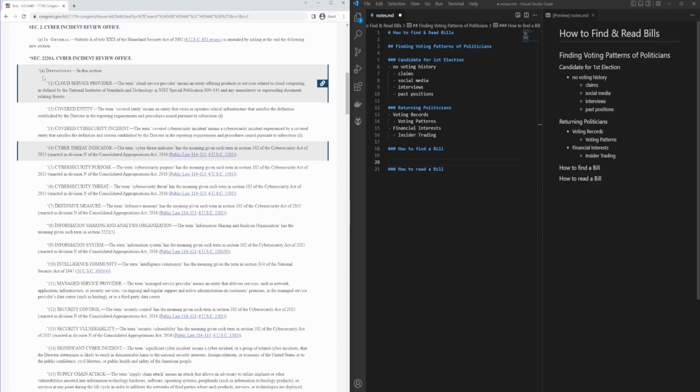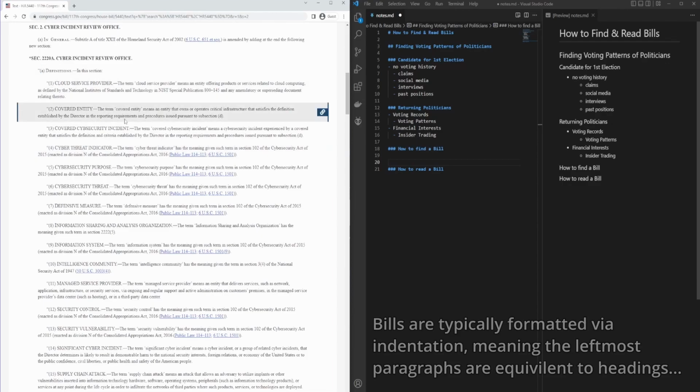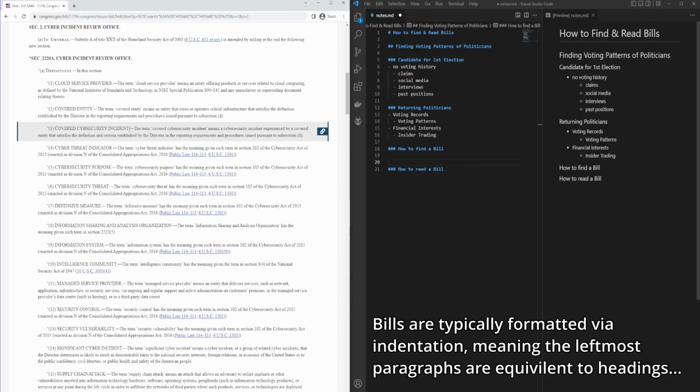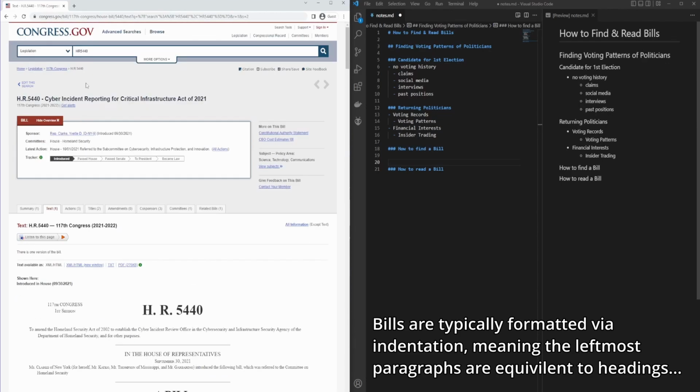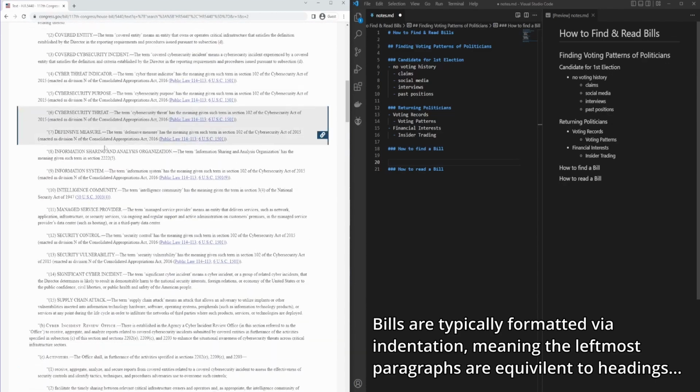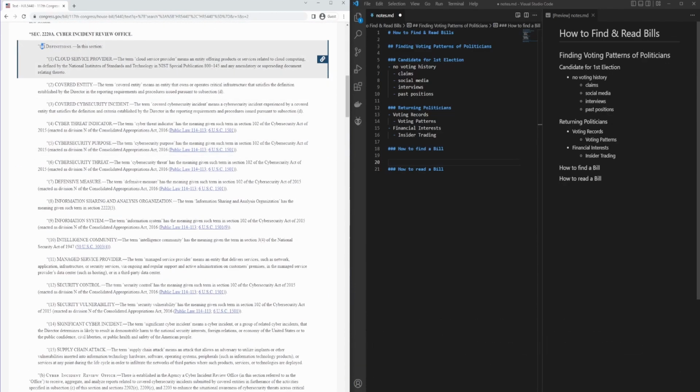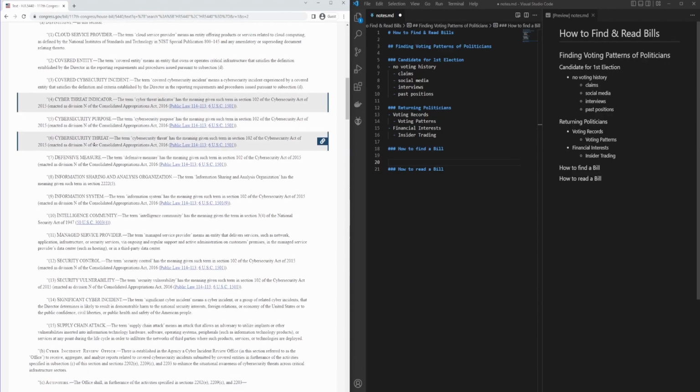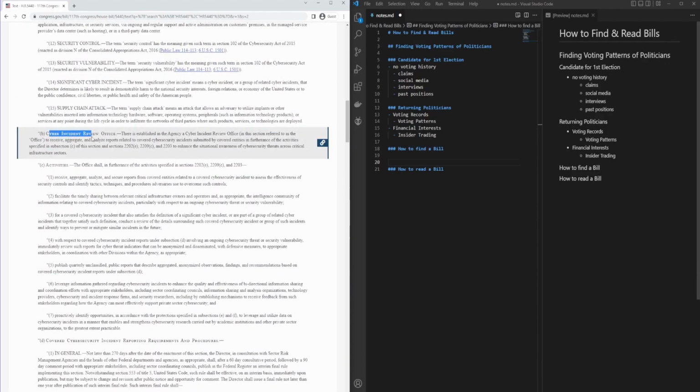Now you'll note right here A is in lowercase. This is really important because eventually the way that these bills are formatted becomes very difficult to read. So you're going to have a multi-level formatting similar to a bulleted list in any bill you read on Congress.gov. So let's scroll down. We read through section A right here. Let's find section B. We have Cyber Incident Review Office.